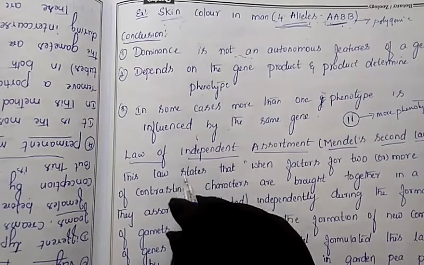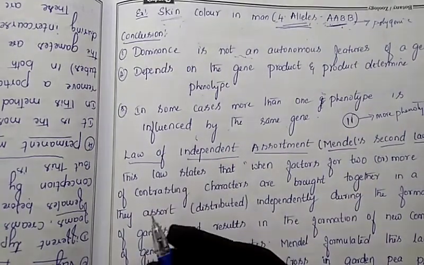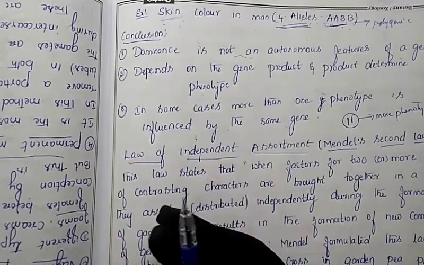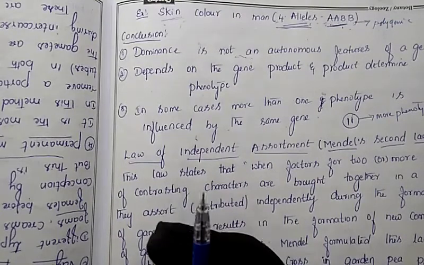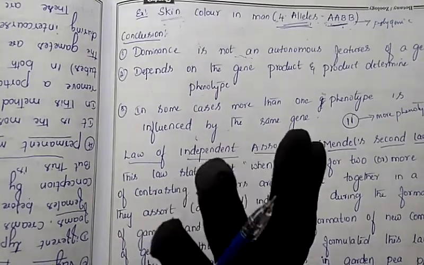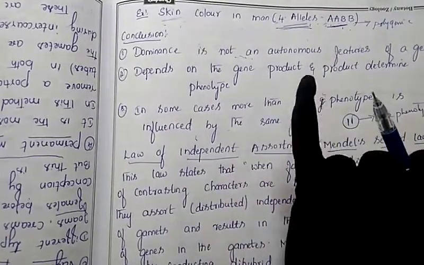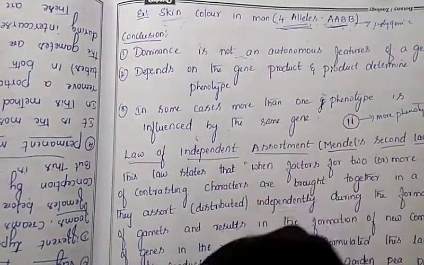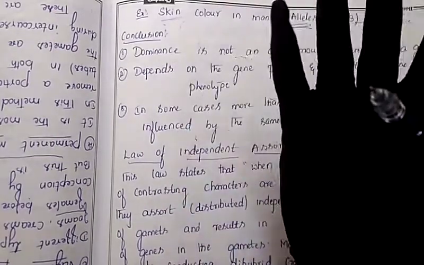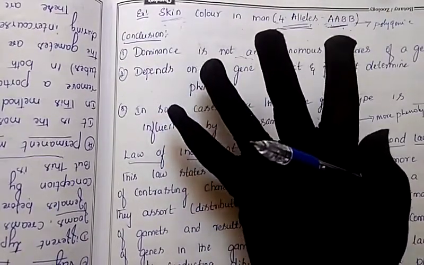In our previous class, we discussed polygenic inheritance, and we also discussed pleiotropy. So, what is the meaning of pleiotropy? Pleiotropy is nothing but one gene simultaneously performing different characters. This condition we call pleiotropy. Pleiotropy means one gene performing many characters.